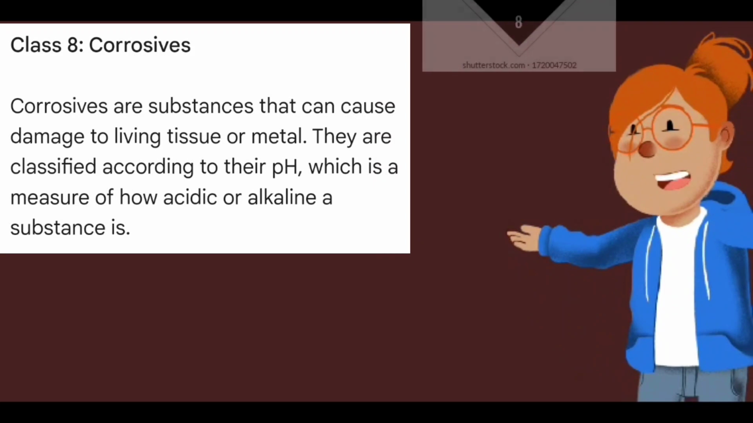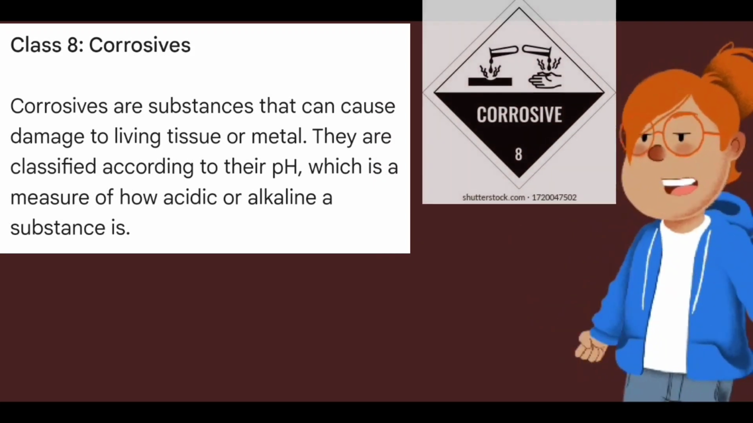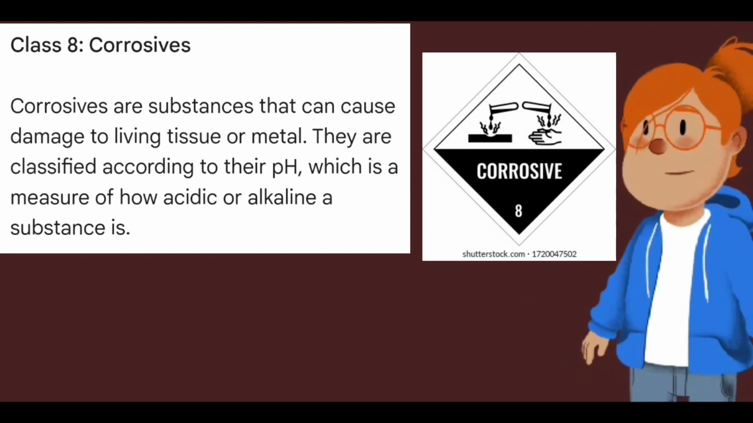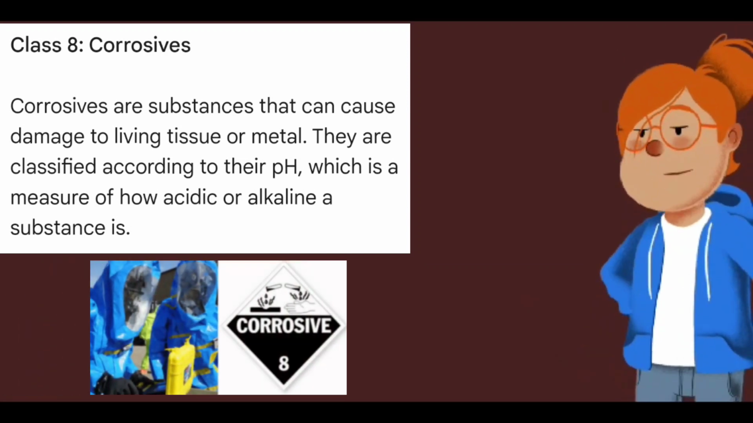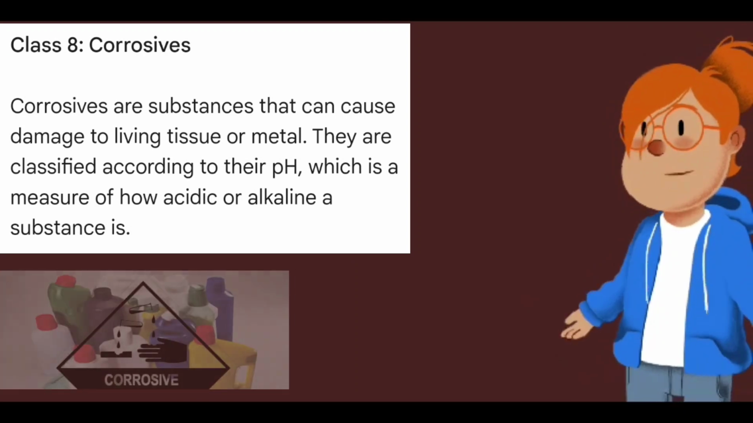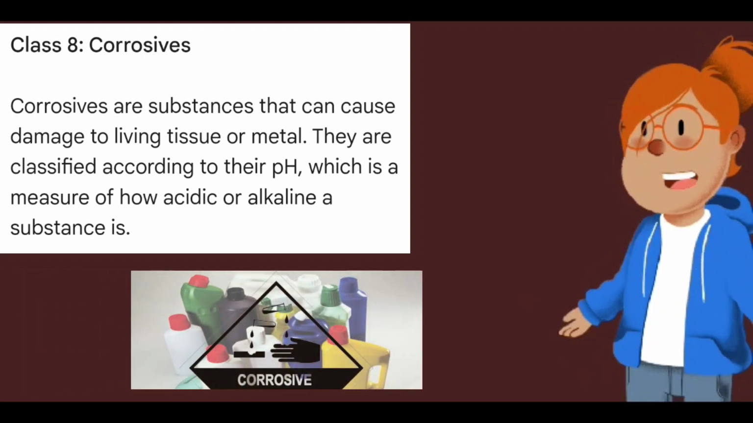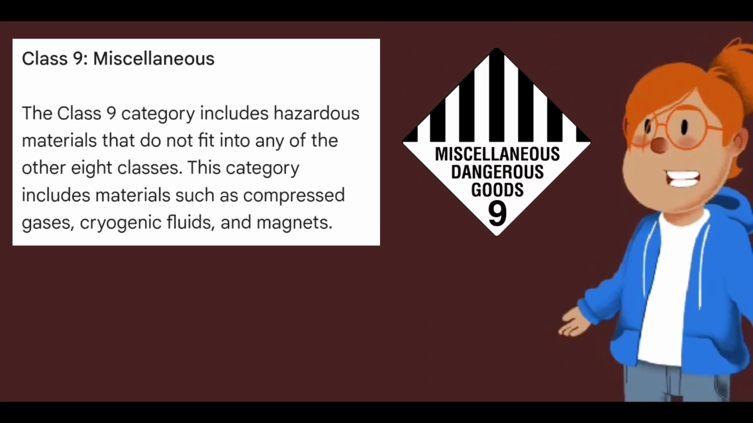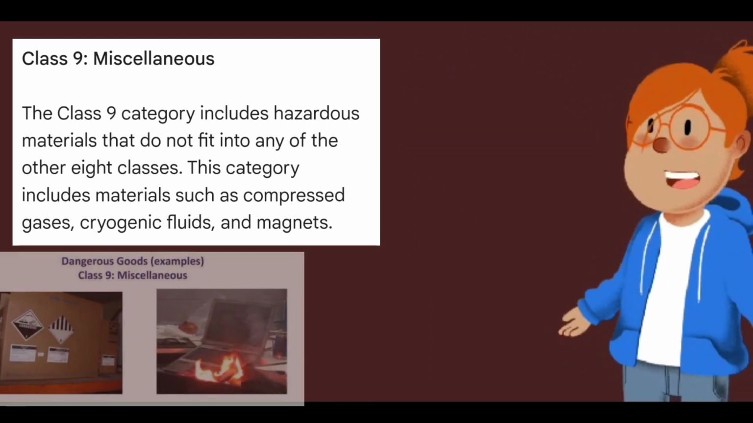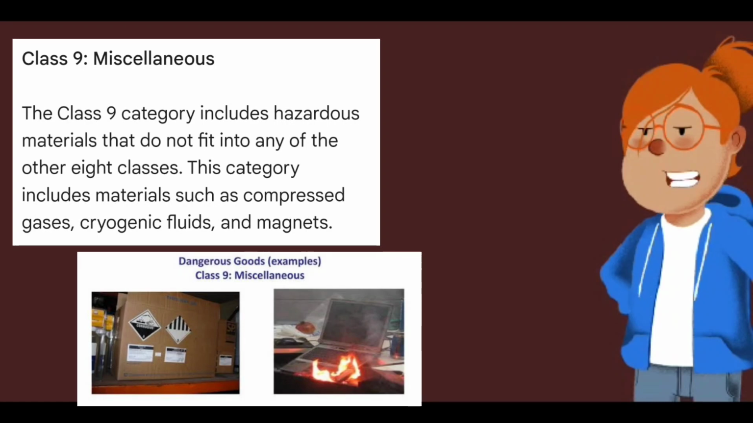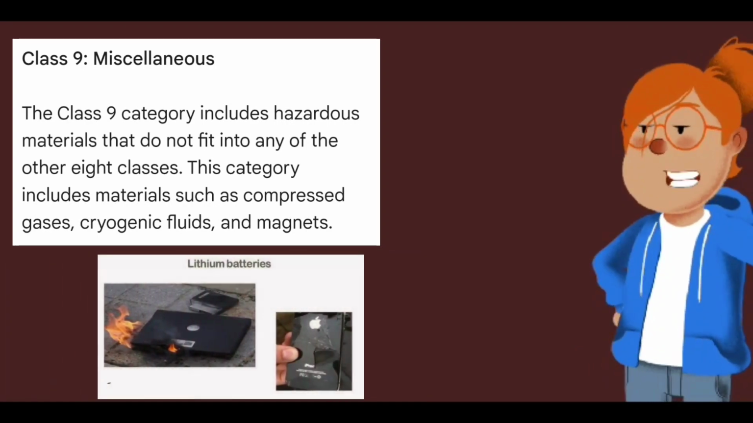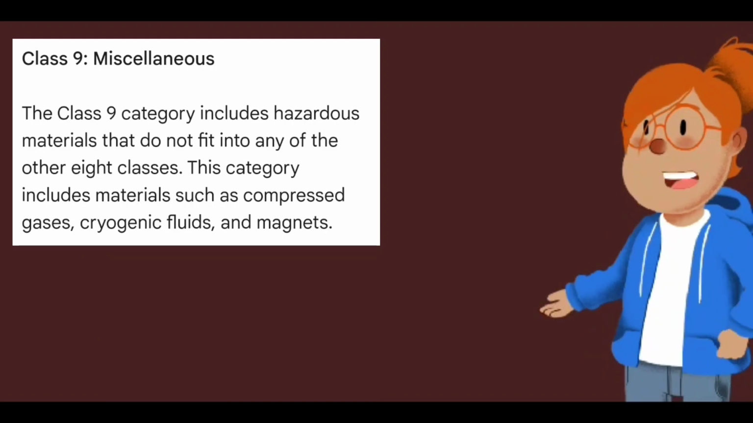Class 8, Corrosives. Corrosives are substances that can cause damage to living tissue or metal. They are classified according to their pH, which is a measure of how acidic or alkaline a substance is. Class 9, Miscellaneous. The Class 9 category includes hazardous materials that do not fit into any of the other 8 classes. This category includes materials such as compressed gases, cryogenic fluids,